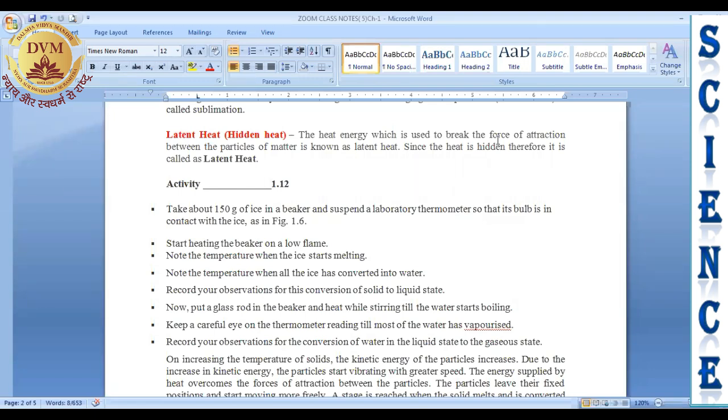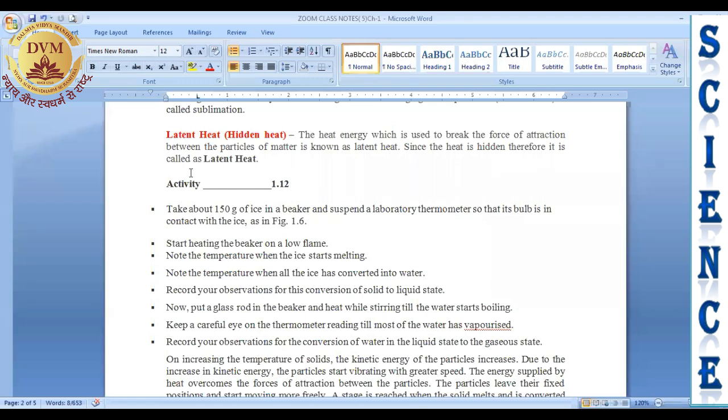And if you want to break down the intermolecular force between the liquid particles, again you will heat so that the force will break down and the liquid will change into the gaseous state. Simply we can say that this is the heat which is provided to any state of matter to convert one state into another state. So this heat is known as the latent heat.